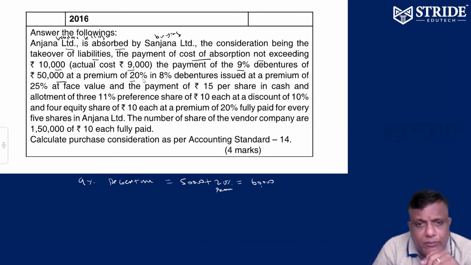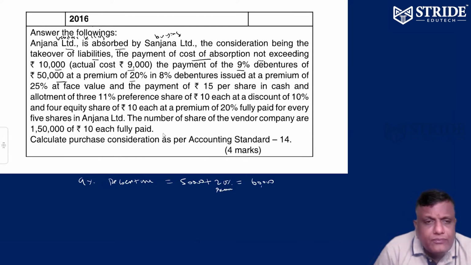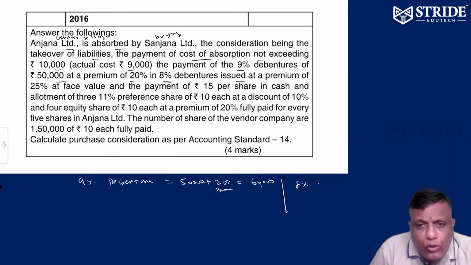The 9% debenture of 50,000 plus premium of 20% is to be absorbed, in 8% debentures issued at a premium of 20% on face value. But automatically the cost of absorption does not exceed 10,000. So how does the payment have to be done? Payment in 8% debentures issued at a premium of 20% on face value. Instead of old debentures, new debentures are to be issued.